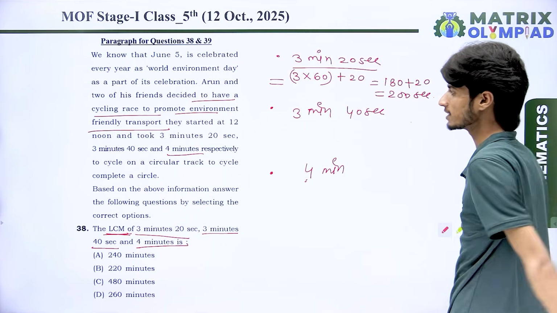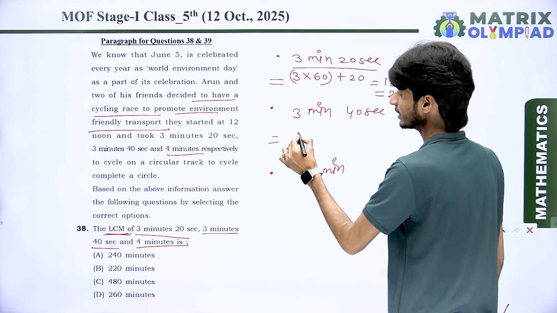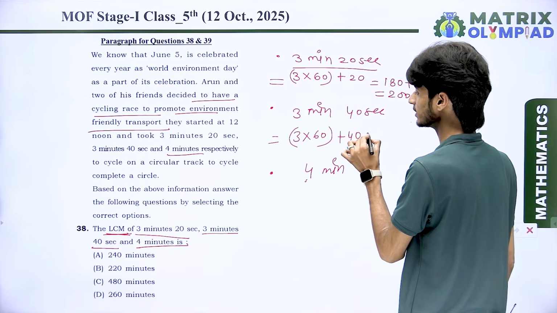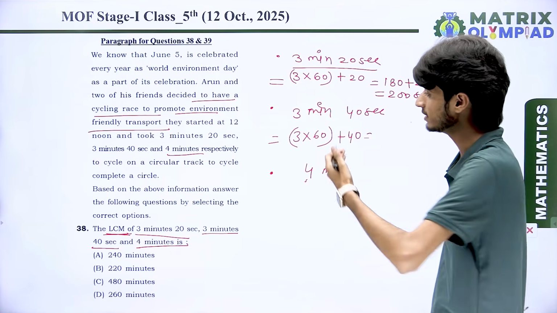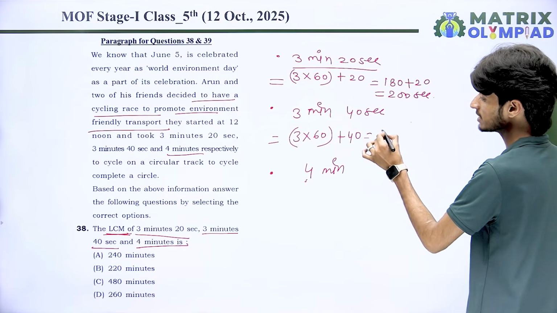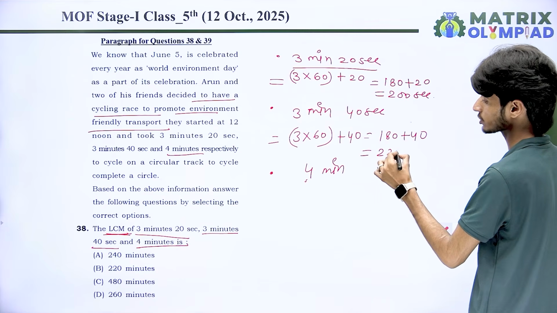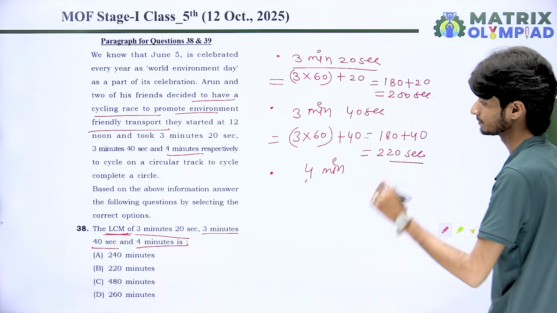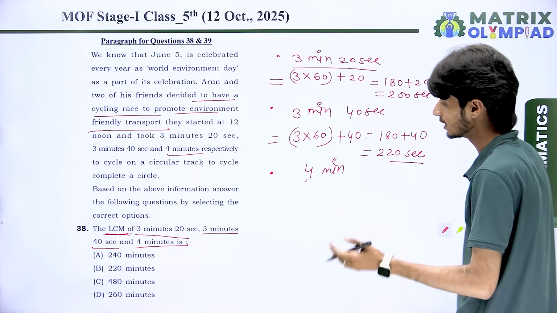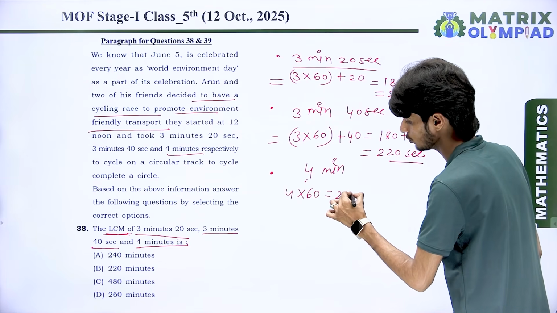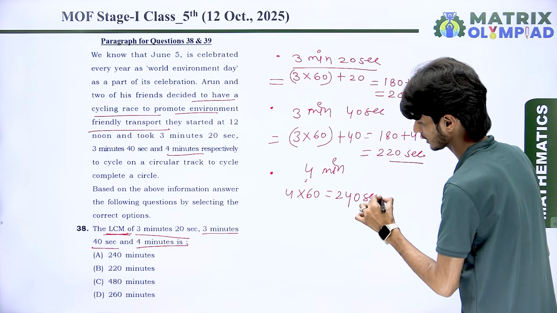seconds. Got it? Here we have 3 minutes, that means again 3 multiply by 60, and 40 is in seconds, so that 40 is added in the result. So 3 multiply by 60 is 180, and whenever we add 40 to 180, the result is 220 seconds. Got it? And whenever we convert 4 minutes into seconds, we multiply by 60, then the result is 240 seconds.